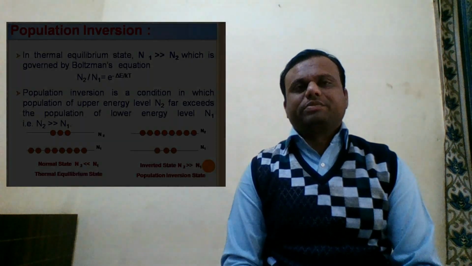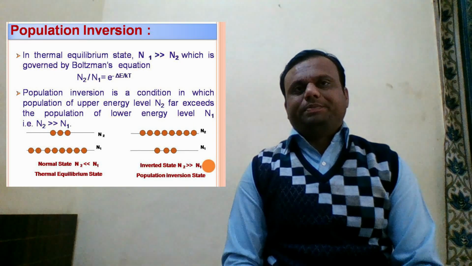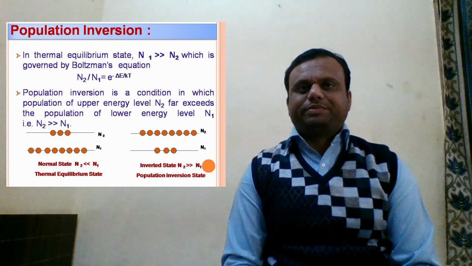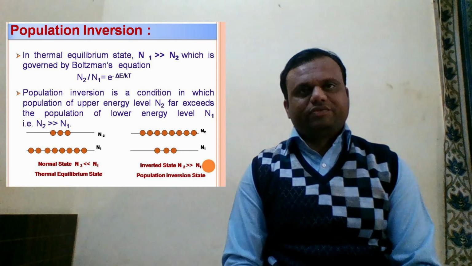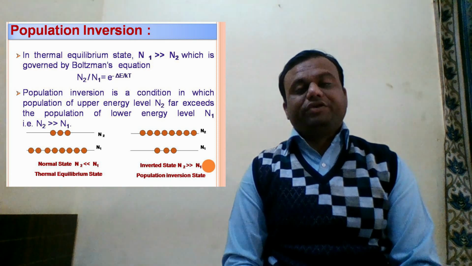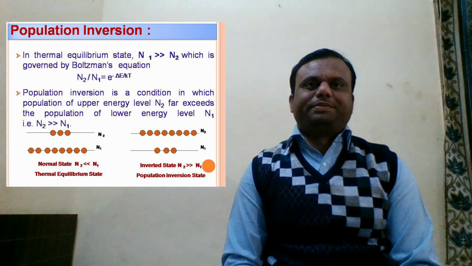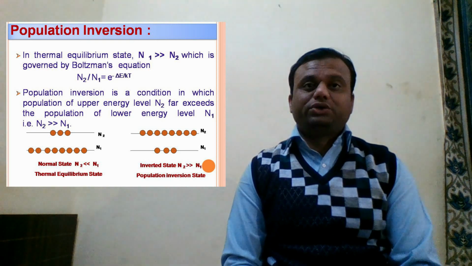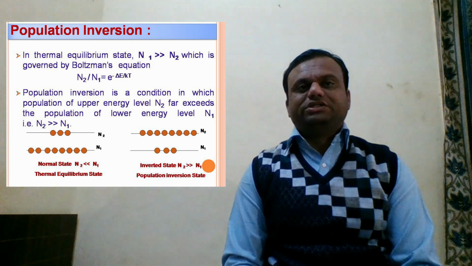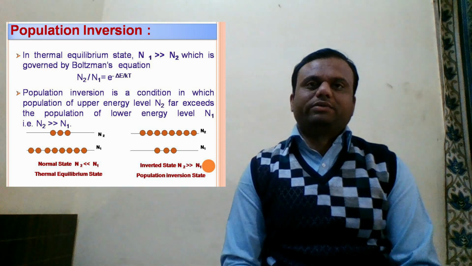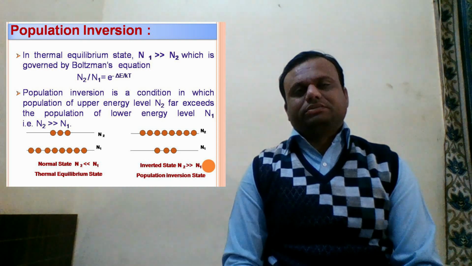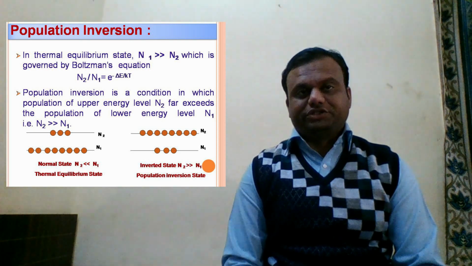Now generally in a thermal equilibrium state, the number of atoms present in the ground state is always greater than the atoms present in the excited state, that is N1 is always greater than N2. But to achieve population inversion, we require a greater number of atoms to be present in the excited state, that is N2 should be greater than N1. That type of situation is called population inversion.